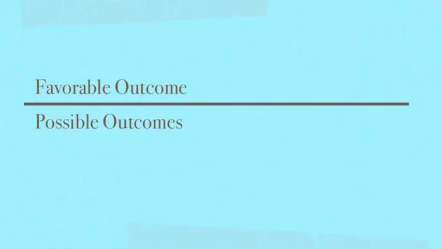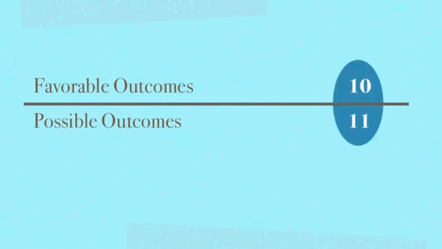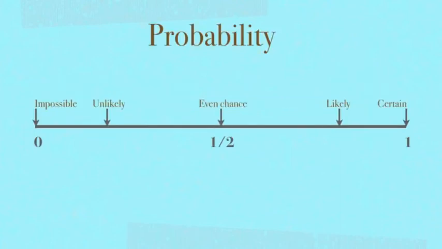There are 10 anti-poison and 1 aspirin. Let's do the math. There are 11 possible outcomes. There are 10 favorable outcomes. So the fraction becomes 10 elevenths. Let's look at our number line.